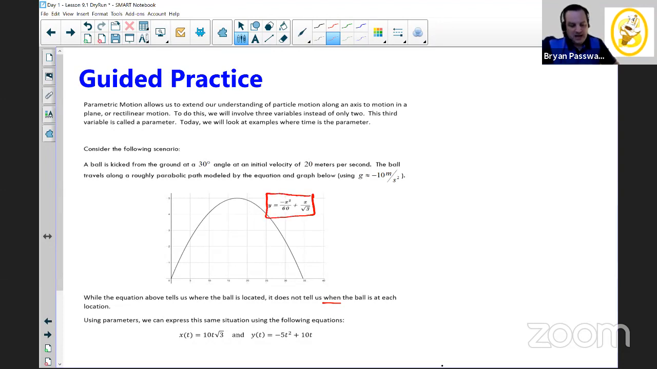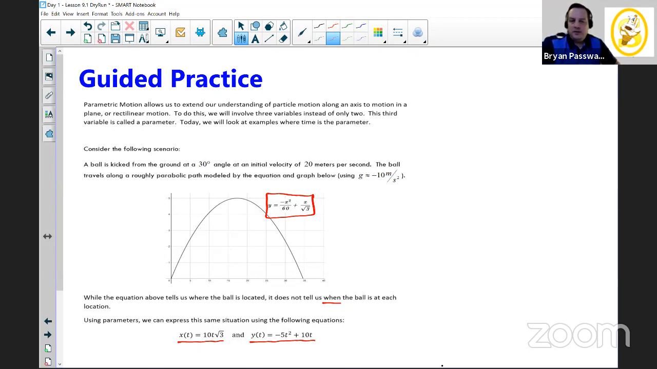So using parameters, we could convert this equation. And the AP exam does make you convert equations like this from rectangular to parametric form. So we're not going to worry about that right now. It's a pre-calculus type concept, but if you're interested, there are some really good Khan Academy videos that will show you how to convert from parametric form to what we would call rectangular form and vice versa. But in this situation, the parametric equations would be x of t is 10t radical 3, and y of t is -5t squared plus 10t. So these 2 equations that we're given now tell us I can figure out the x location, how far the ball has traveled horizontally, based only on time, and I can figure out how high the ball is based only on time.